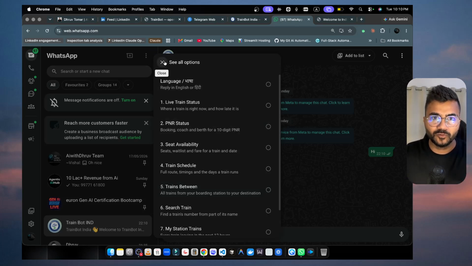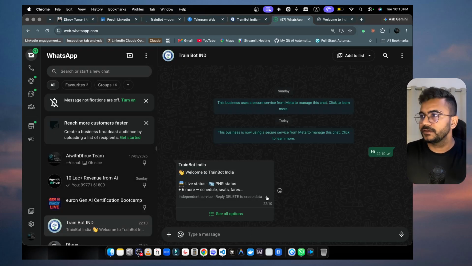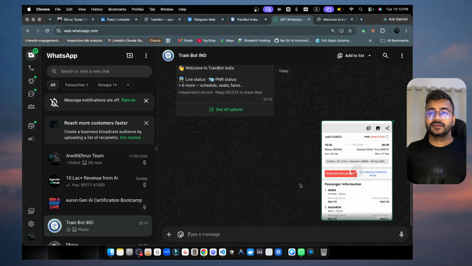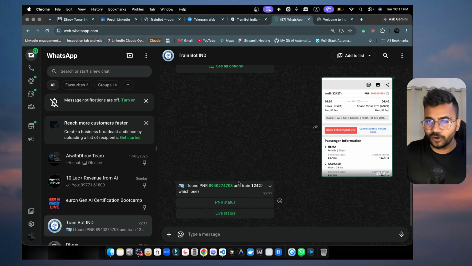Now let me show you more magic. I have taken a screenshot of one of my booking details. Let me share it, so you can see I'm not going to type anything. I just shared my image, and it is going to scan this, and after some time you will see it is going to answer. Yeah, it got the PNR automatically. So now I do not need to type, right?